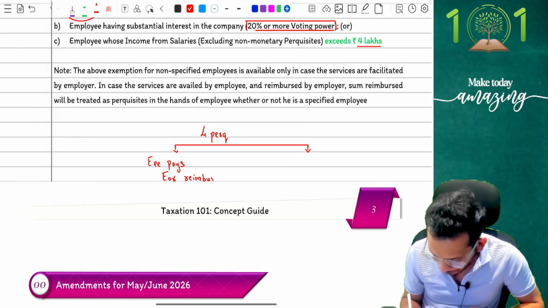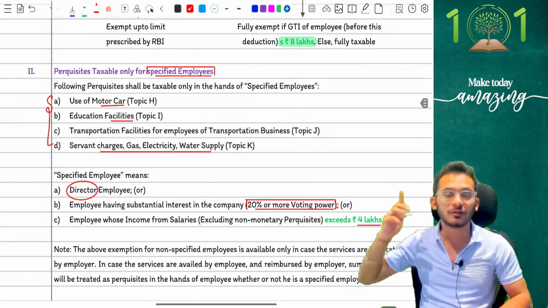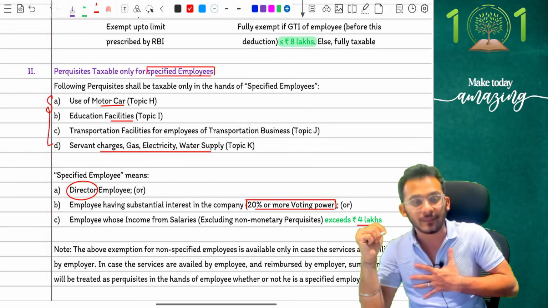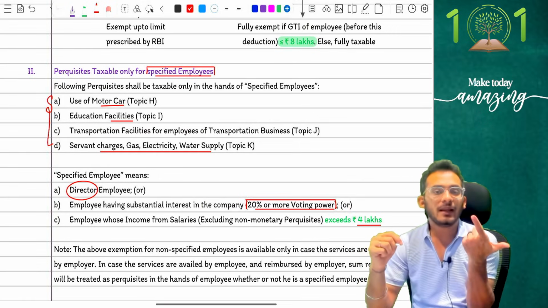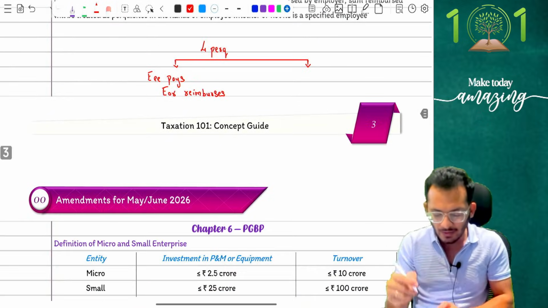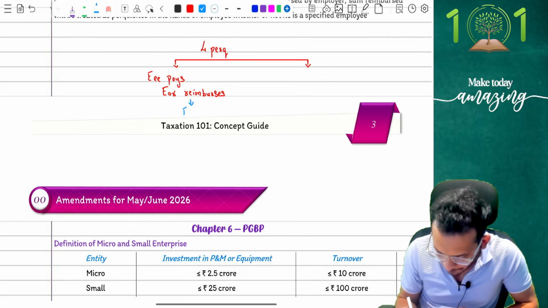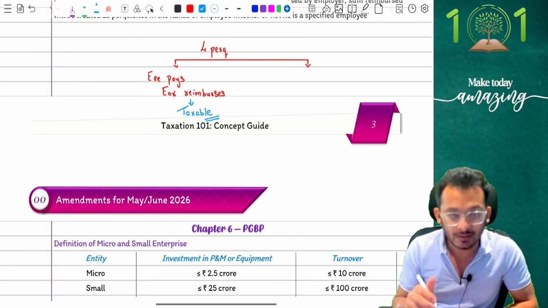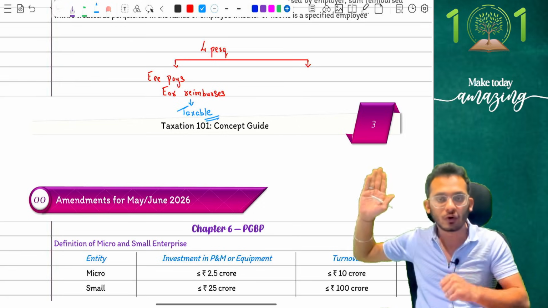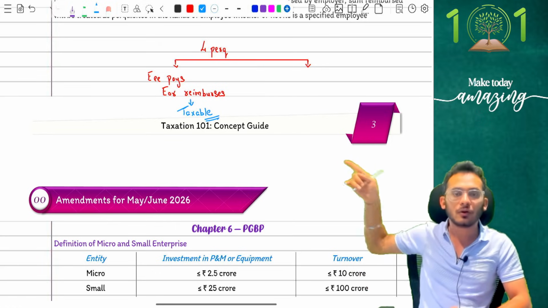What am I talking about? Let's say for example, for the education facility, for the motor car and all, first the employee will pay the money and then the employer will give back a reimbursement. If that is the scenario, then income tax said, don't care, everything is taxable. You can't get any exemptions. You call yourself specified, you call yourself non-specified, I don't care, you are always taxable.